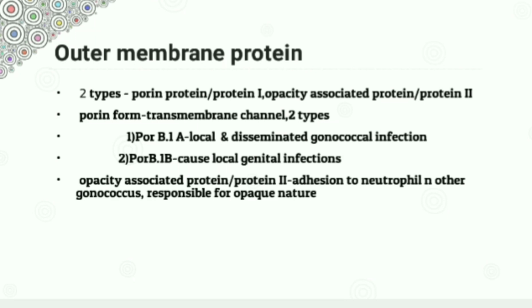The second outer membrane protein is opacity associated protein or protein 2, which helps in adhesion to the neutrophil and other gonococci, and it is responsible for the opaque nature of gonococcal colonies.